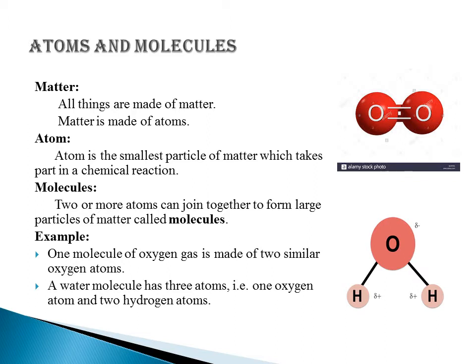What are molecules? Two or more atoms can join together to form larger particles of matter called molecules. So one piece of molecule is made by the joining of two or more atoms. For example, one molecule of oxygen gas is made of two similar oxygen atoms. It means two similar oxygen atoms combine and join to form one molecule of oxygen gas. Similarly, one water molecule is made by three atoms: one oxygen atom and two hydrogen atoms.